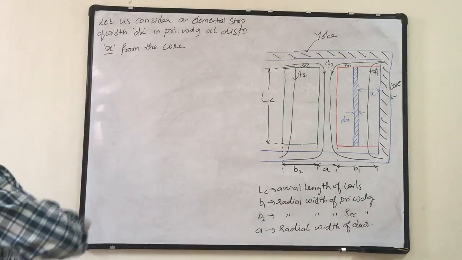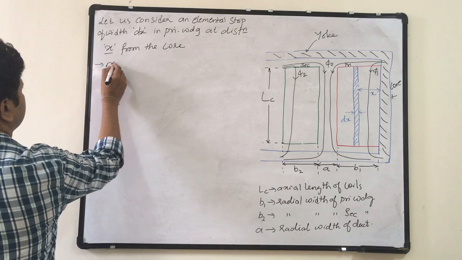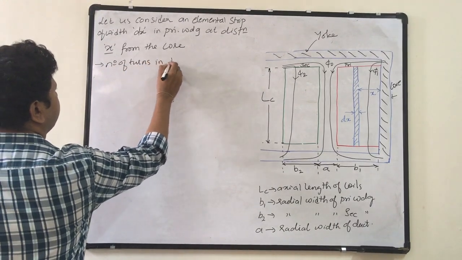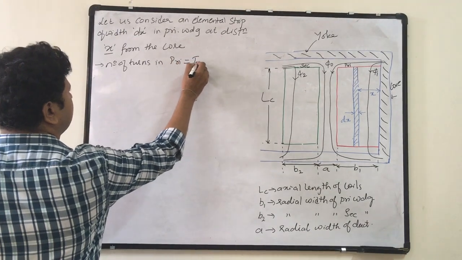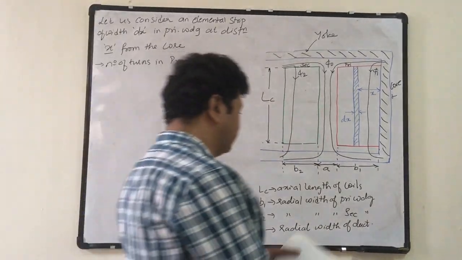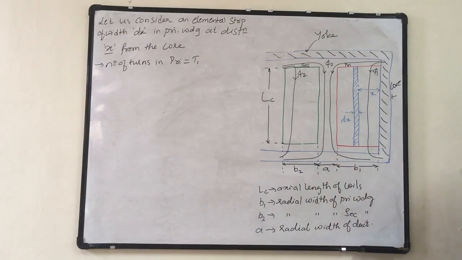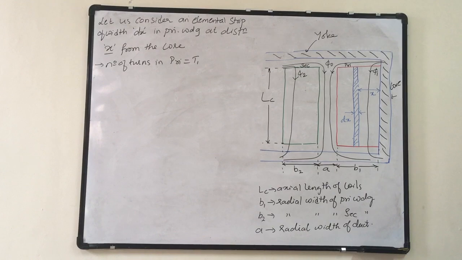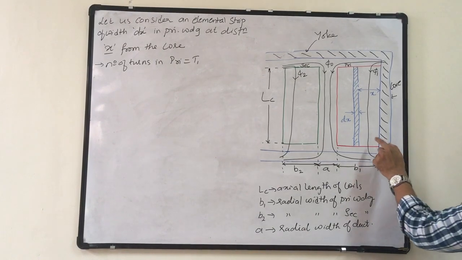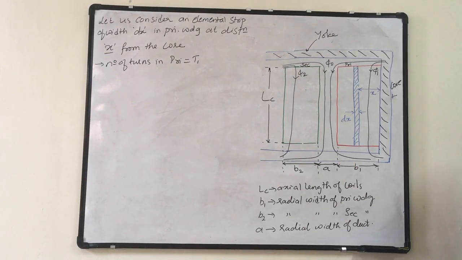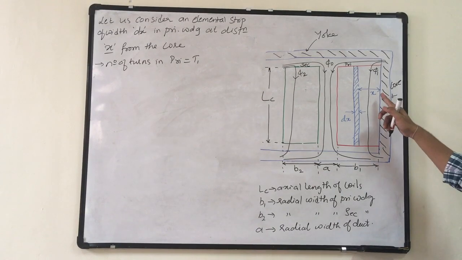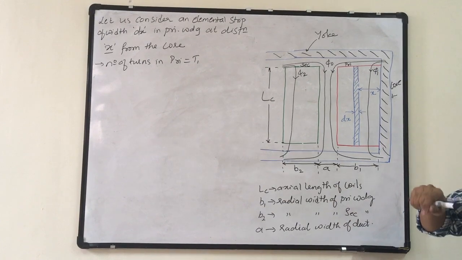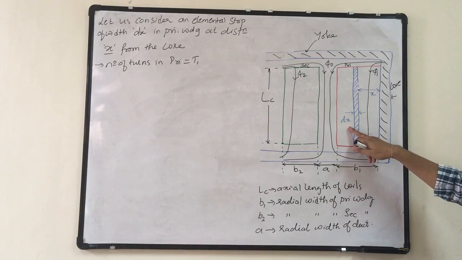See, the number of turns in primary are T1. So this total width is having T1 number of turns. Now what will be the number of turns till distance dx, at distance x across the strip dx? What is the number of turns I will be getting?